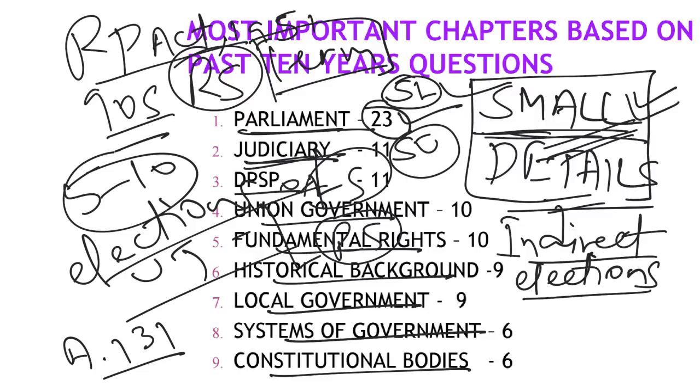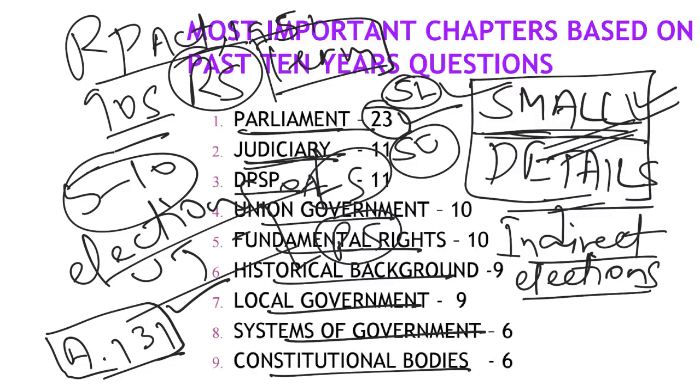UPSC has this tendency that if an issue is highly discussed, they might not ask a question, or they might ask also. But you can't assume that they will ask, and focus too much on current affairs, neglecting the basics. You have to understand what this original jurisdiction is. So don't read the basics based on current affairs. Always make sure that irrespective of what's happening in current affairs, you revise those basic things, because UPSC has too many options to ask questions on.